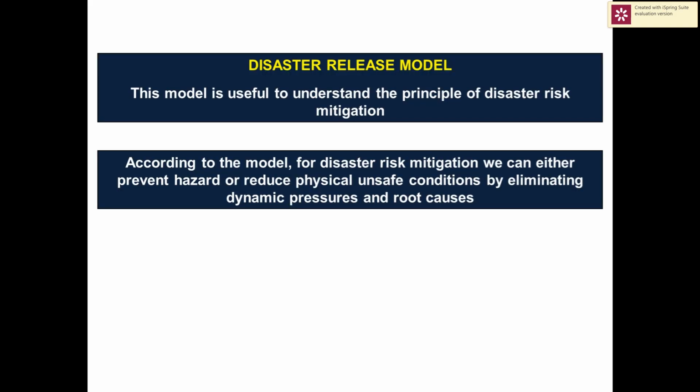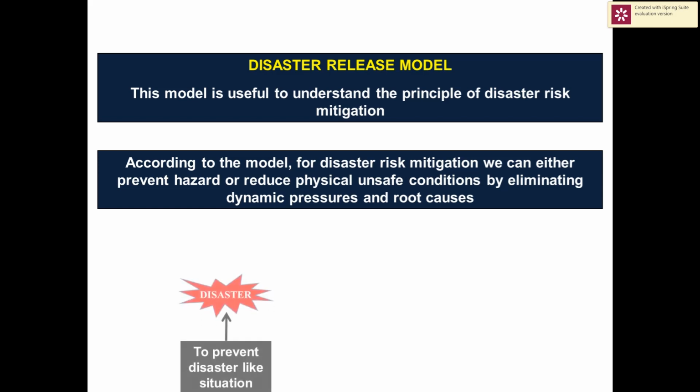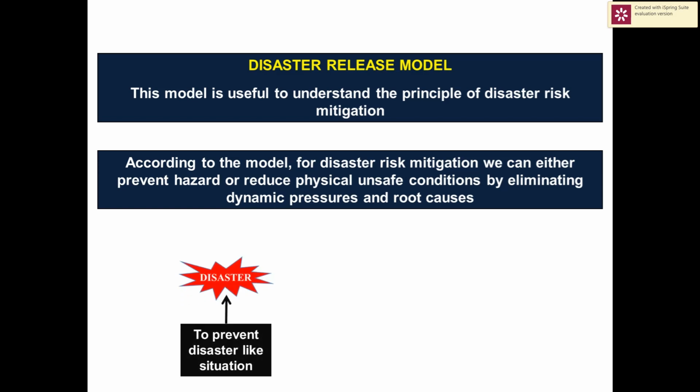Disaster release model deals with the options and criteria for risk reduction in vulnerable areas. One option of disaster risk mitigation is hazard management by preventing hazard or minimizing impact of hazard in the flood prone areas. For all hazards, it may not be possible. River flood can be prevented or its impact can be reduced to some extent by different means, but hazards like earthquake can neither be prevented nor its impact can be reduced by any mechanism.